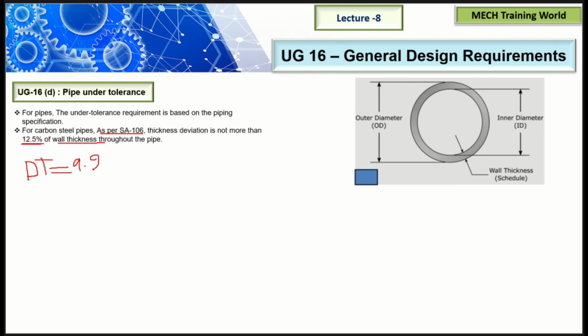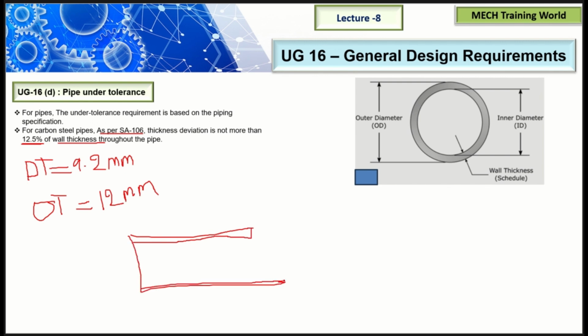9.2 mm. Your ordered thickness is, for example, 12 mm only. So you ordered one pipe, right? This is your pipe. This pipe thickness, whatever you received, shall not be less than, I will calculate here, the ordered 12 multiplied by the 12.5 percent consideration.